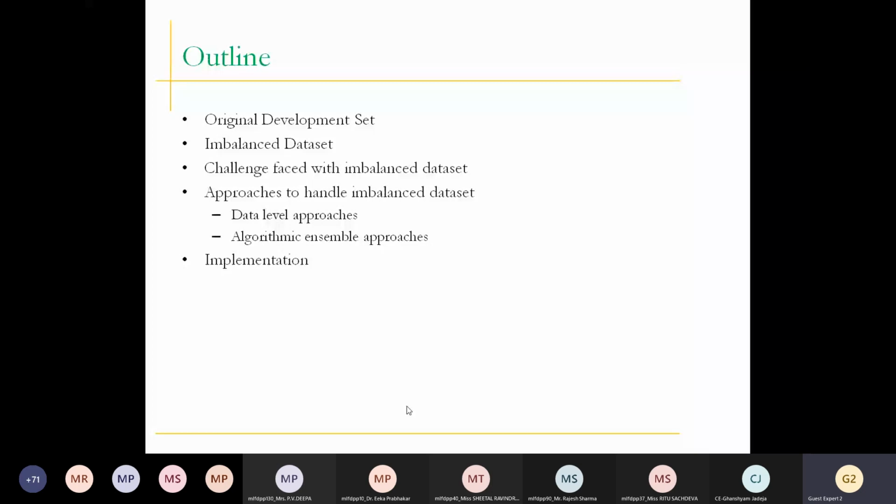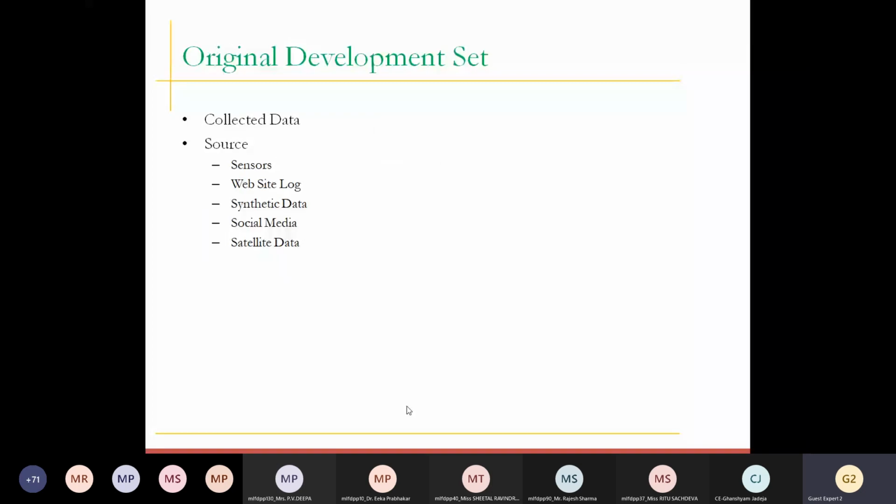So first, to start with, I would like to give the introduction about the key point of the original development set. Now, what is the meaning of the original development set? Whenever we are going to solve any kind of machine learning problem, the first and most important thing is data. When we talk about data, it is very, very important to understand the data first and then apply that data to our machine learning model.